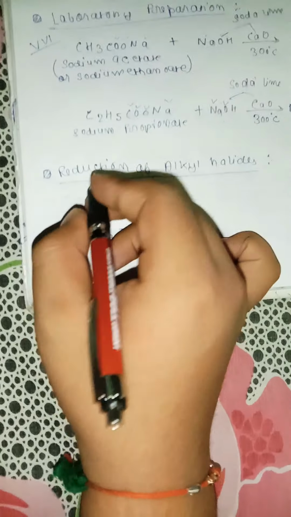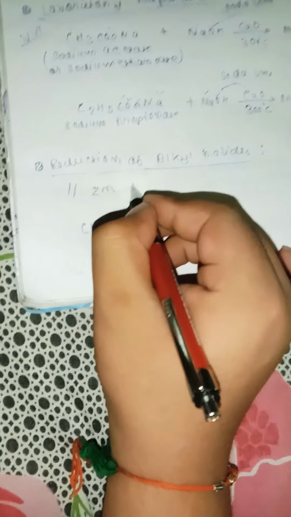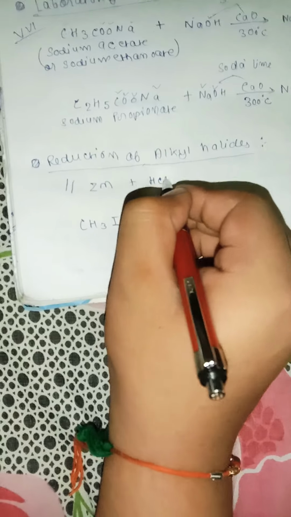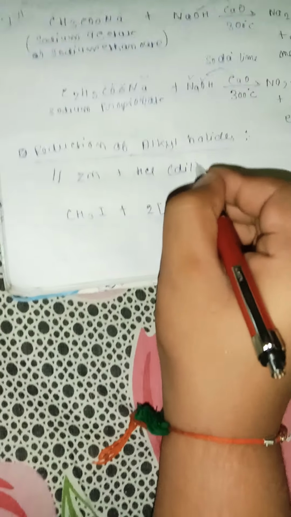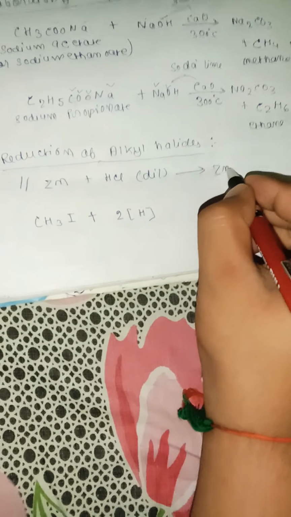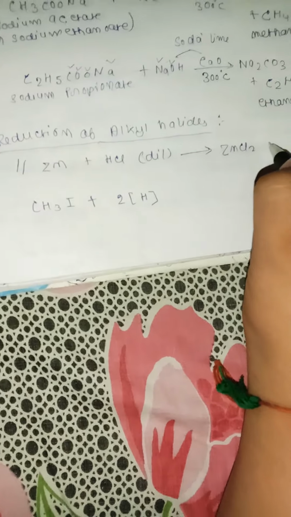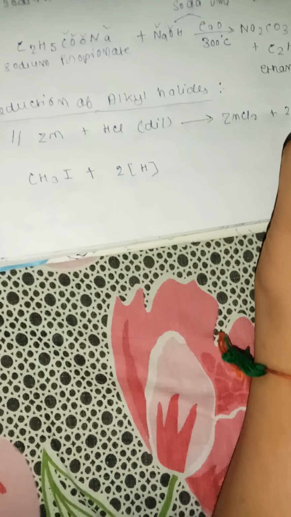This freshly prepared hydrogen we will get from Zn plus HCl, or any active metal plus dilute hydrochloric acid will react and form a salt and freshly prepared hydrogen.